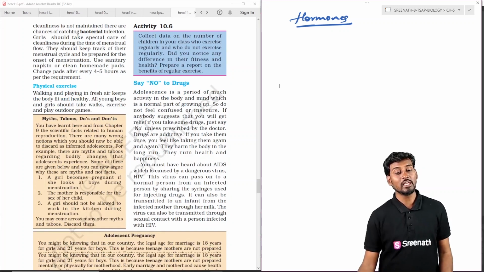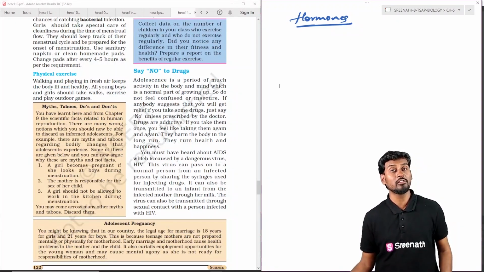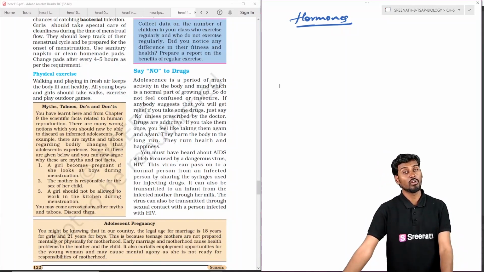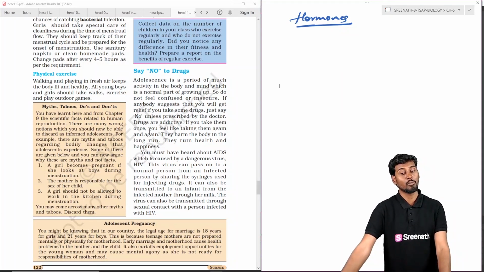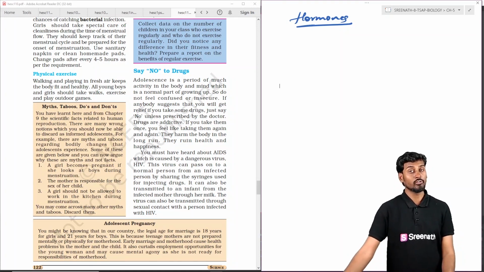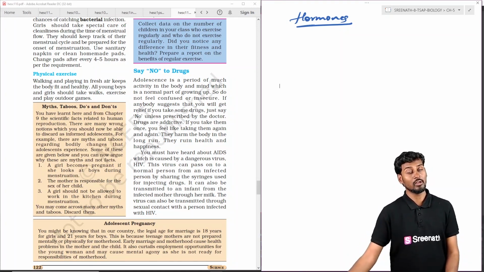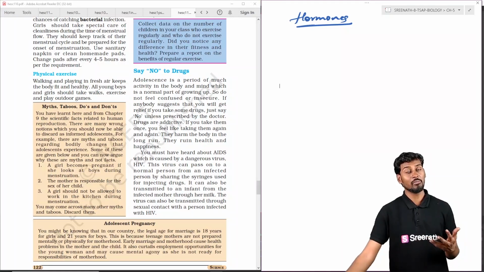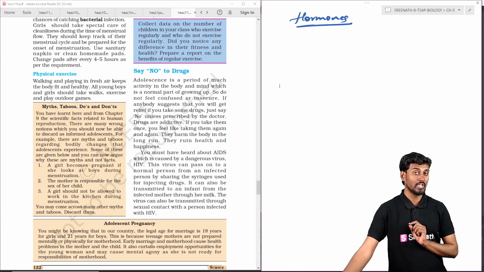Coming to the next major thing, nowadays teenagers in this country are facing the drug problem, because of excitement and also because of the cooperation and support from other people of a similar age group. People are very prone to drugs, and drugs spoil the life of the individual.